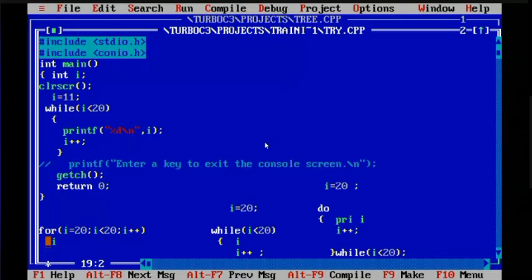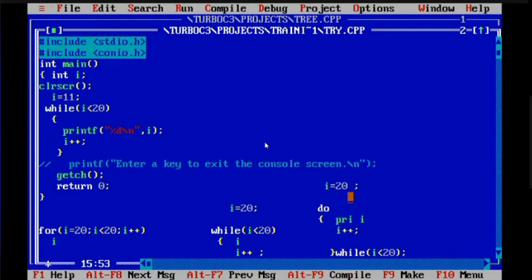Yes, ma'am. I is 20, so terminating condition will be checked. I is 20 here. So 20 is not less than 20, so control will not enter inside the loop and I value will not be printed. Clear? For the case of while, I is 20, means 20 lesser than 20 will become the terminating condition. It is false. So it will be while false. While false means control will not enter. So I value will not be printed.